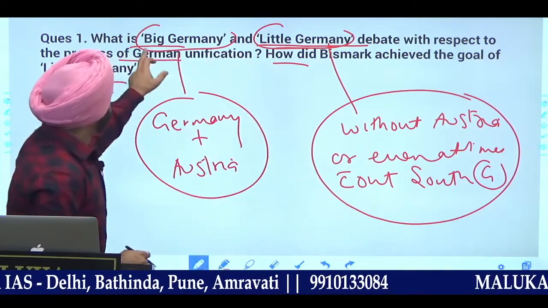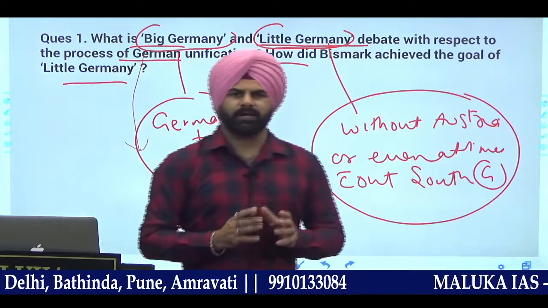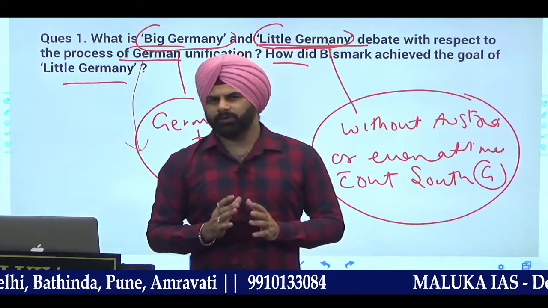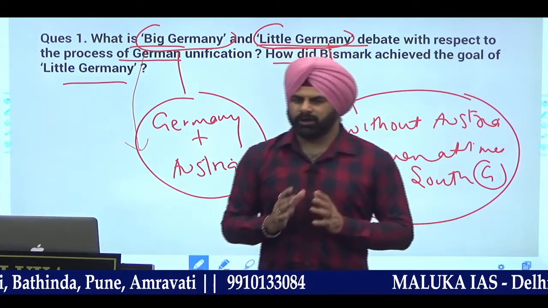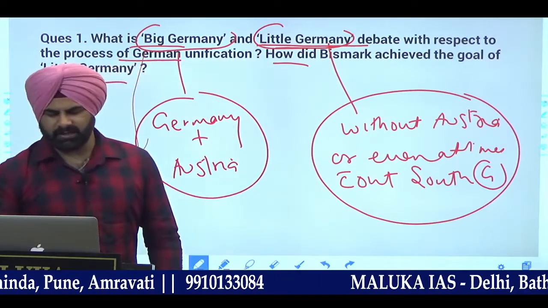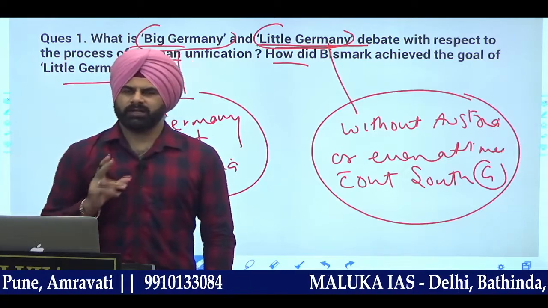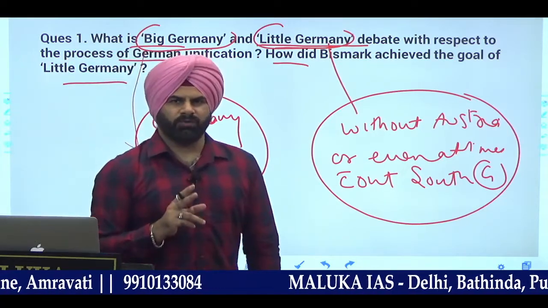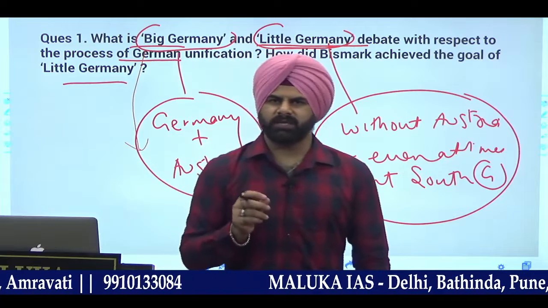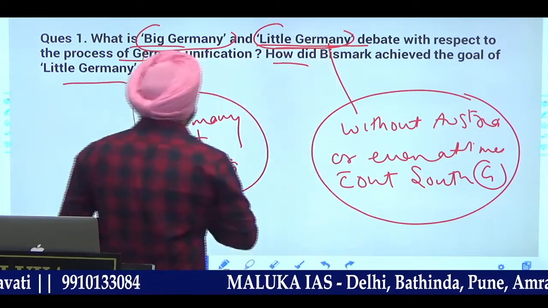And here, bigger unification, bigger Germany, basically in the concept they were looking at the formation of a federation along with Austria, including it as well. So these are the 2 things that are there. The idea has been there. One thing was for sure, that this idea was put forward in such a way that they always wanted the dominance of Prussia to be there.